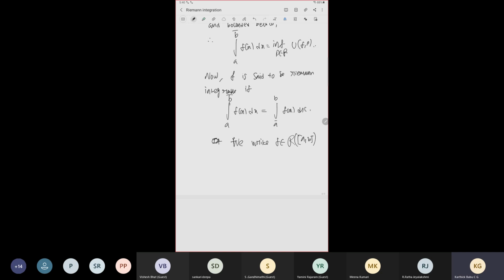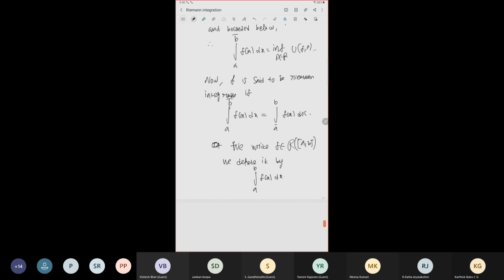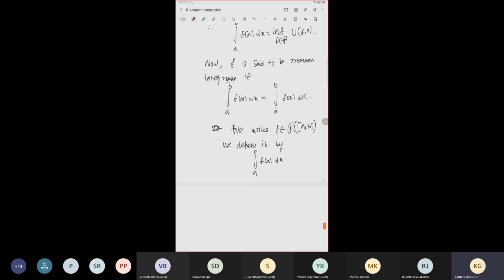If f belongs to it, f is Riemann integrable, then we denote it by the integral from a to b of f(x). So this is the definition of Riemann integral.